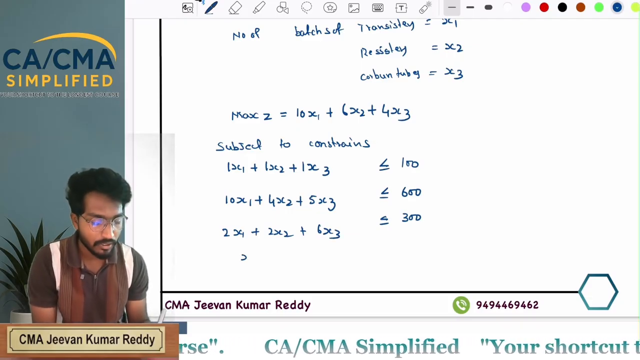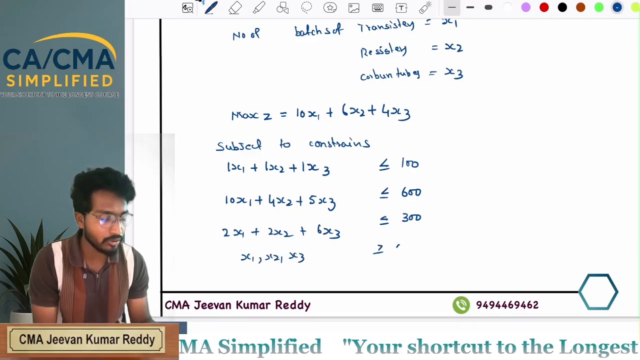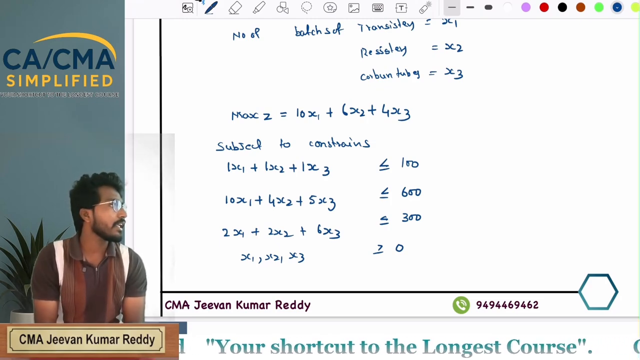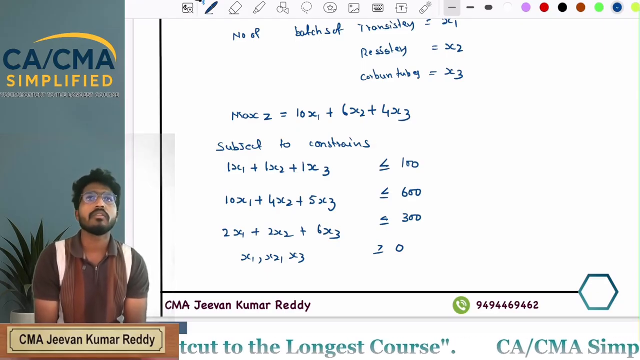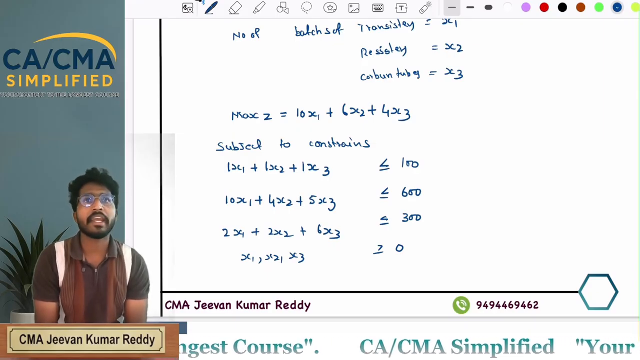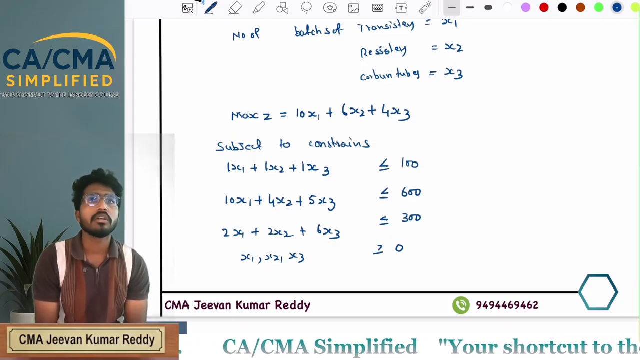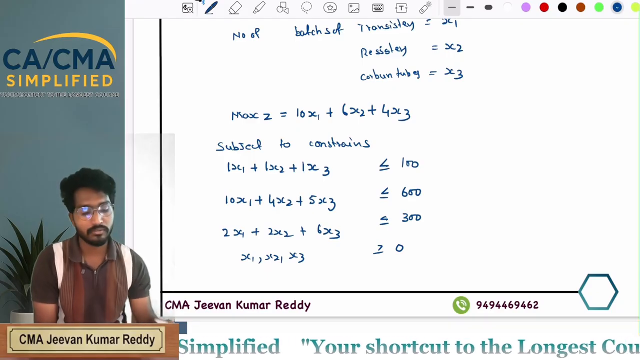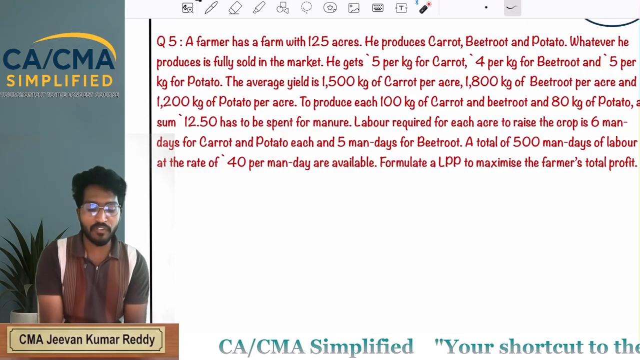Now last function: x1, x2, x3 greater than or equal to 0. That means you need to produce always in positive figures only. You are not allowed to produce in negative figures. The production will not go into negative. Will you produce minus 2 products? Will you produce minus 5 products of resistors? No, no.